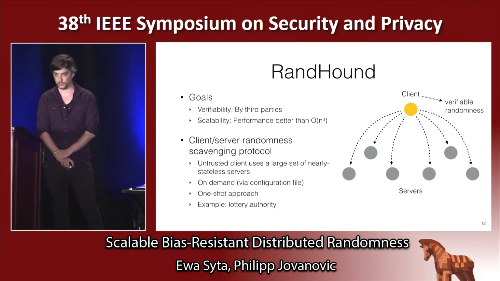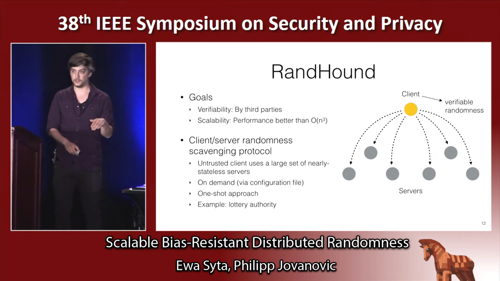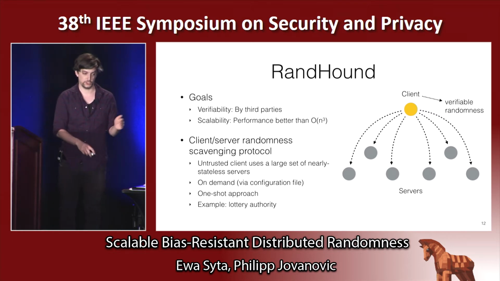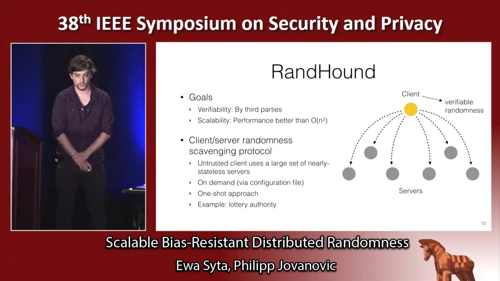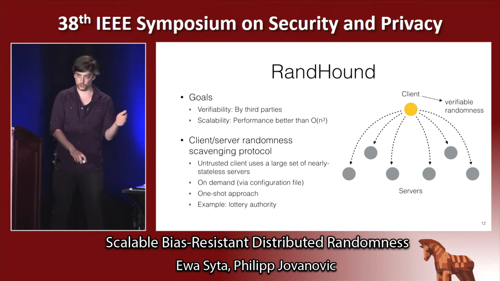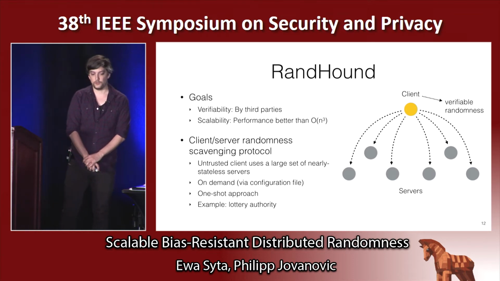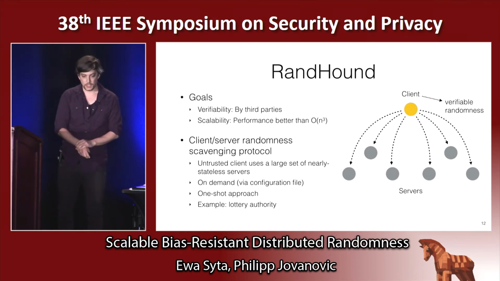RandHound is a one-shot approach. This means that if the protocol run fails, the client would need to regenerate the configuration file and start from scratch. As an example, you can take a lottery authority which wants to generate the winning numbers by choosing such a collective randomness. And the lottery would commit to the lottery parameters such as time, purpose, and participants, and then execute